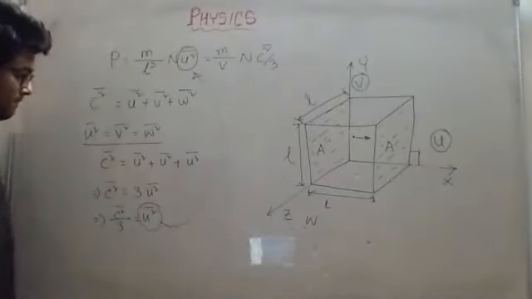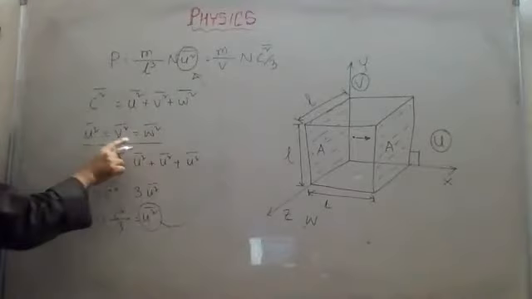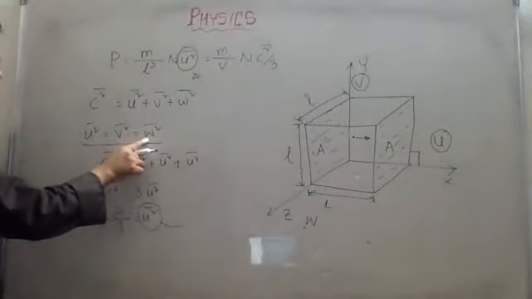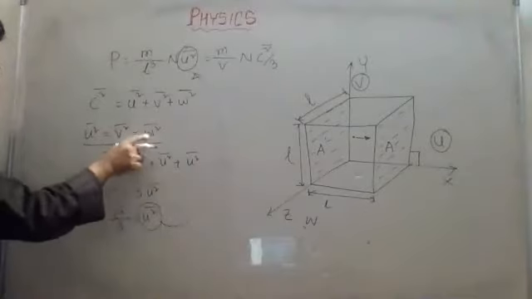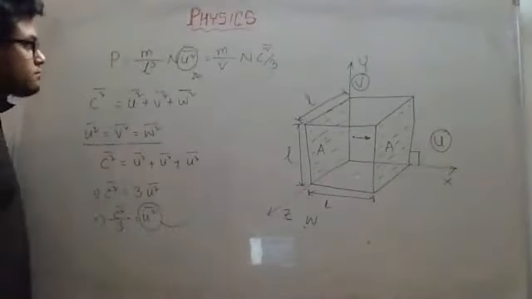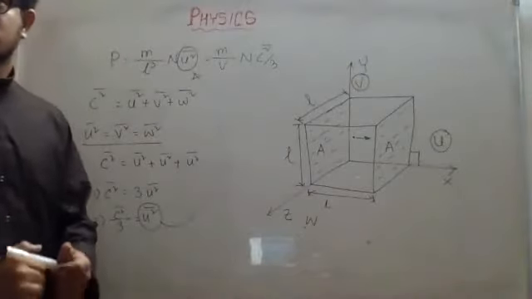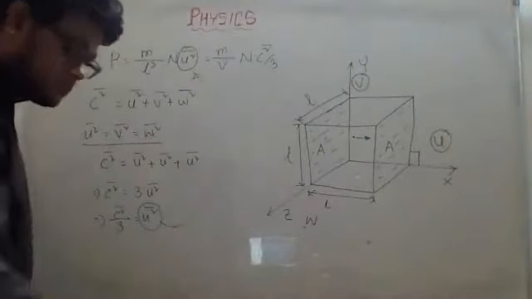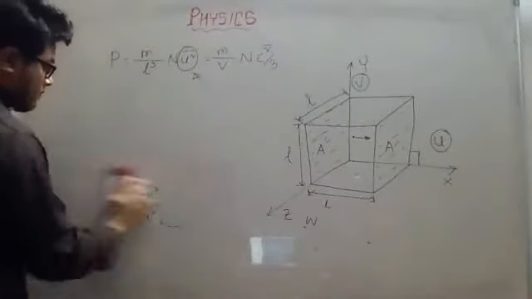Where here? I said that u square, v square, w square are all the same. So instead of v square I can put u, and instead of w I can put u. This is just to simplify the calculation. We are assuming this.